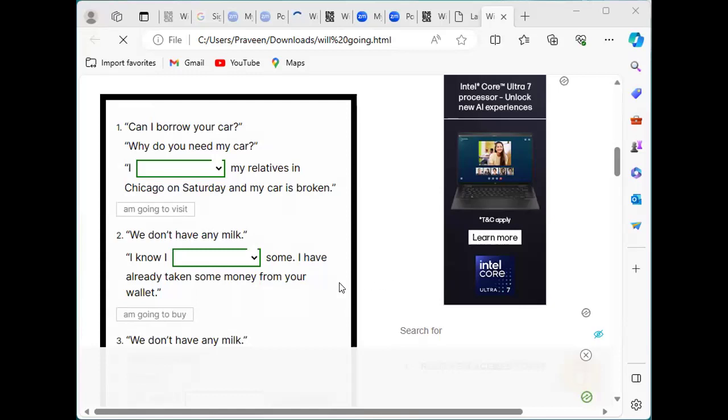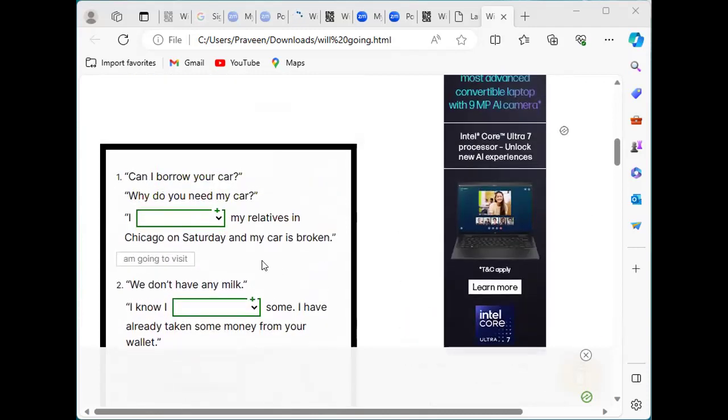And we also use going to when we have certain things, certain plans. And here, will and going to, which one to choose depends on the situation. Sometimes the events occur at the right moment. That time we should choose will. When we already have some plans with us, that time we should use going to. Let me explain this with examples.